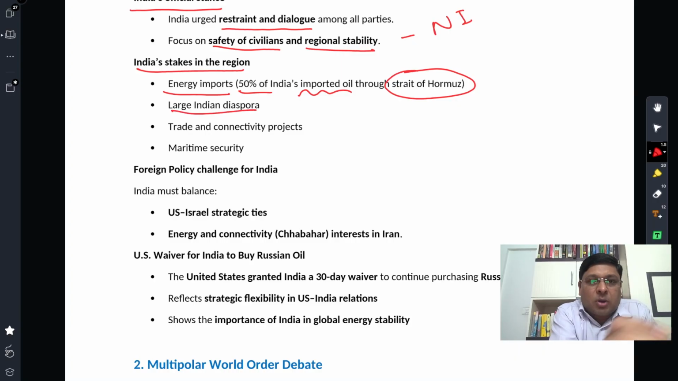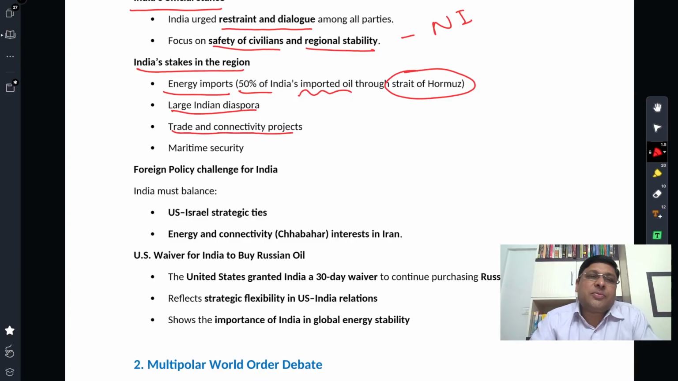Second important stake that we have is the large Indian diaspora. Not to forget that the Middle East is one of the regions where the Indian diaspora has immense presence. The largest diaspora of India resides in the UAE, United Arab Emirates, right?